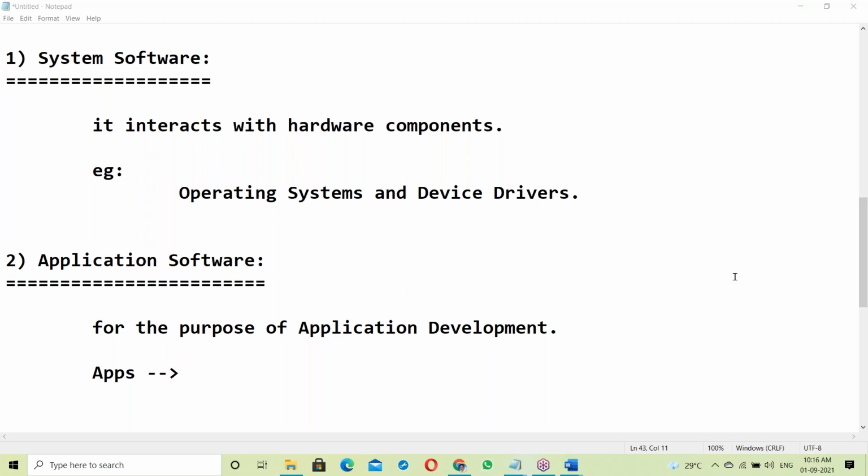In our day-to-day life we are using some applications.